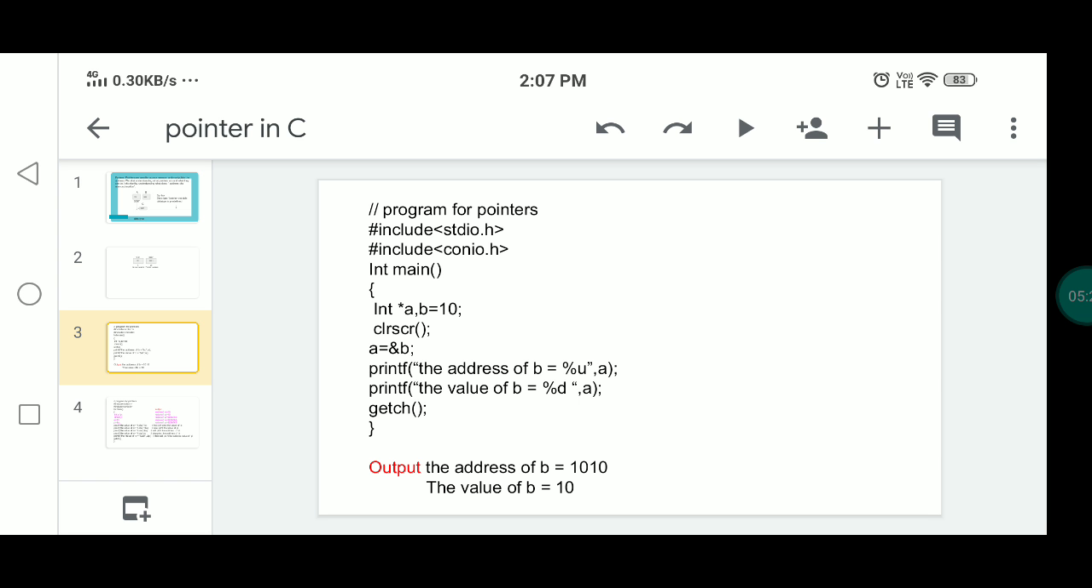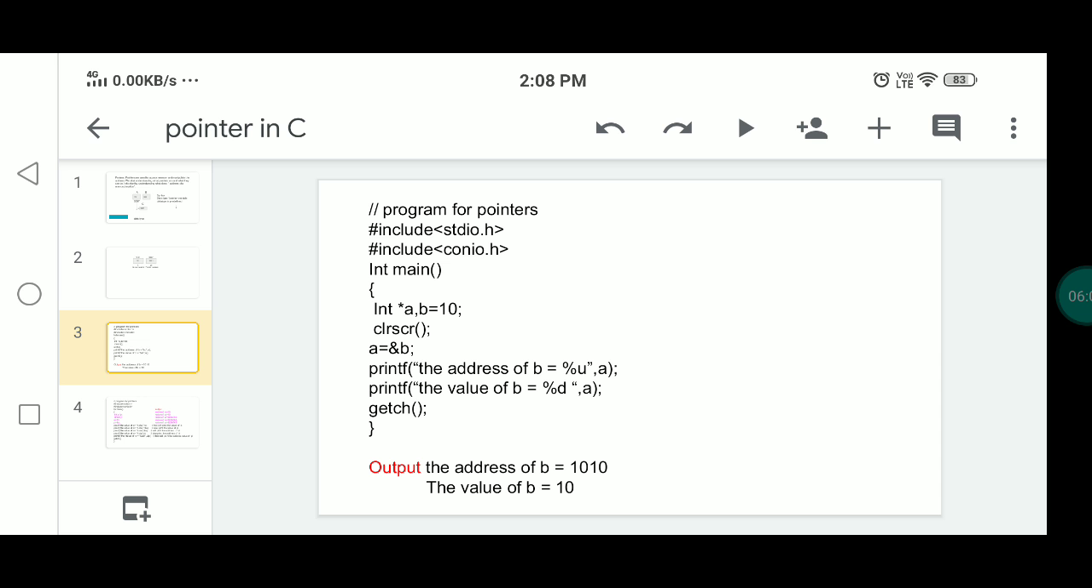Now the program is: #include stdio.h, #include conio.h. These include the standard input output libraries in the program. Then we declare main as the integer type. Next declare the pointer variable a and normal variable b. clrscr is the screen clearance. You can assign the address of variable b to pointer variable a.